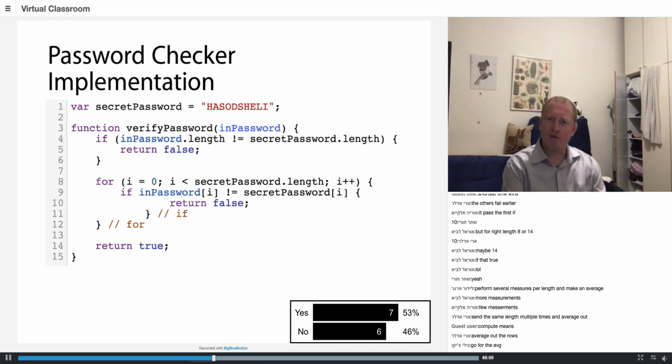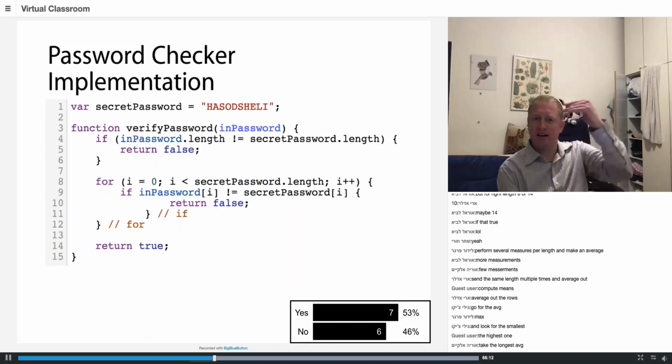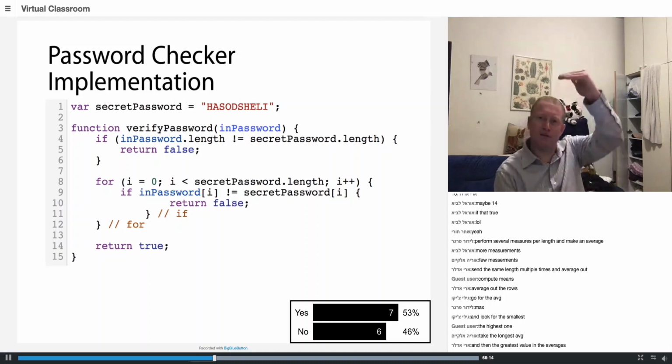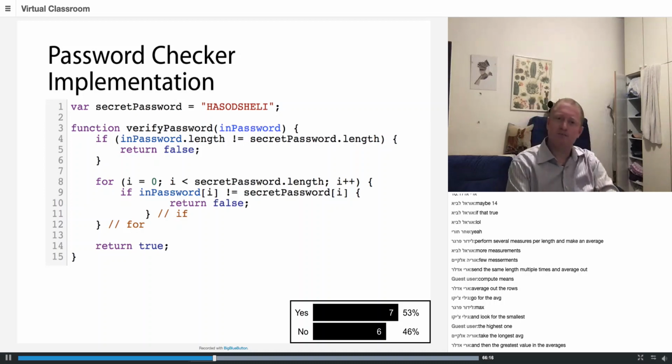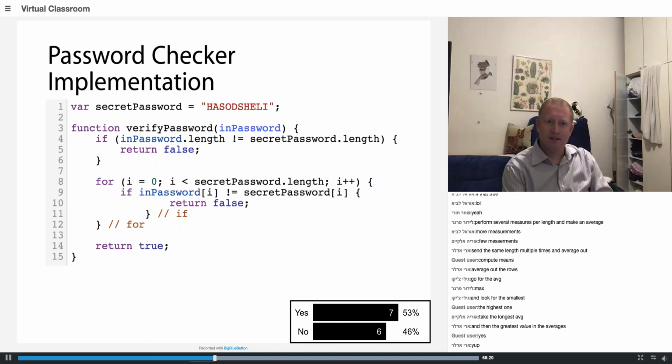Okay, I take the average of the rows. Okay, so how do I know which row to take? Okay, I look for the row with the highest average, right? Okay, so